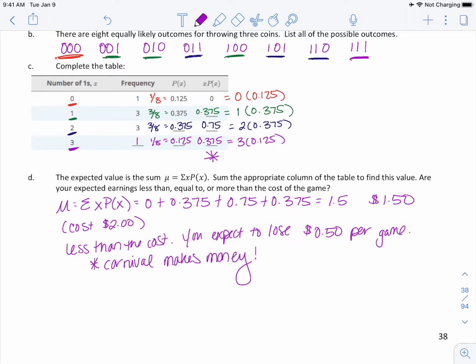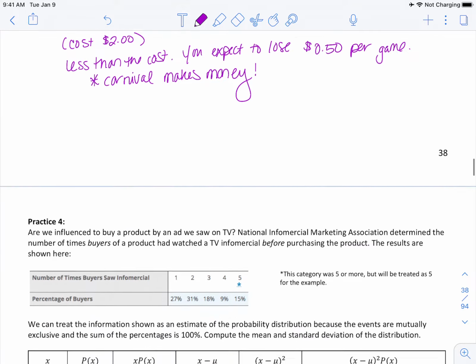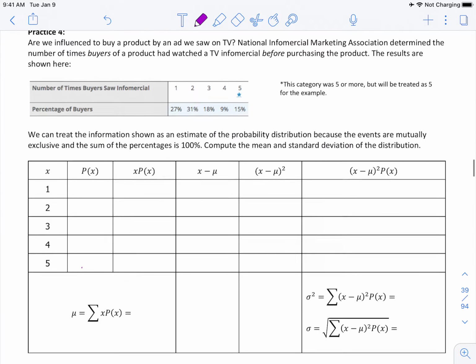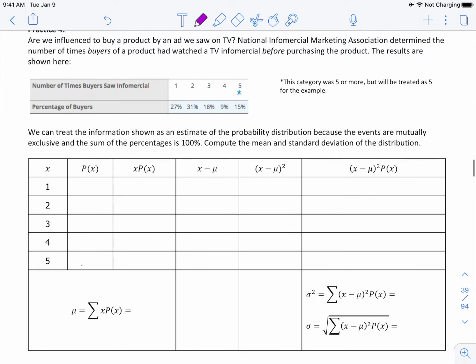All right. Our practice 4 says, are we influenced to buy a product by an ad we saw on TV? The National Infomercial Marketing Association determined the number of times buyers of a product had watched a TV infomercial before purchasing the product. The results are shown here. So we can treat the information shown as an estimate of the probability distribution because the events are mutually exclusive and the sum of the percentages is 100%. We have to find the mean and standard deviation of this distribution.